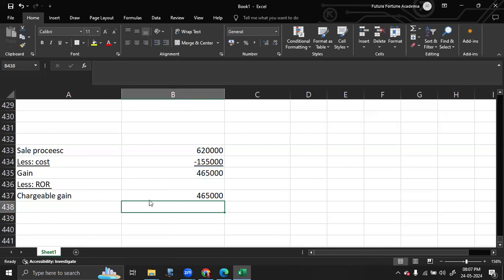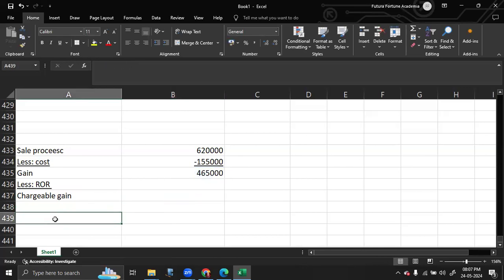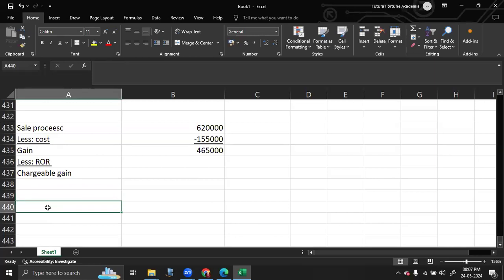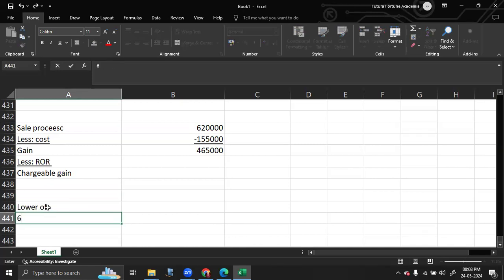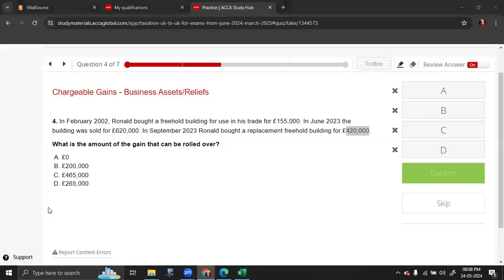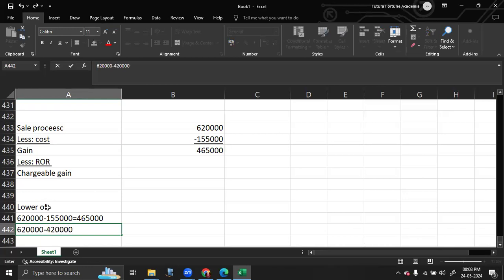Now, before that, we need to calculate our chargeable gain. So how do you do the calculation for chargeable gain? Chargeable gain is equal to the lower of: sale proceeds of the first asset, that is 620,000, minus cost of the first asset, 155,000, which is equal to 465,000; or sale proceeds of the first asset minus cost of the second asset, which is 420,000, which is equal to 200,000.